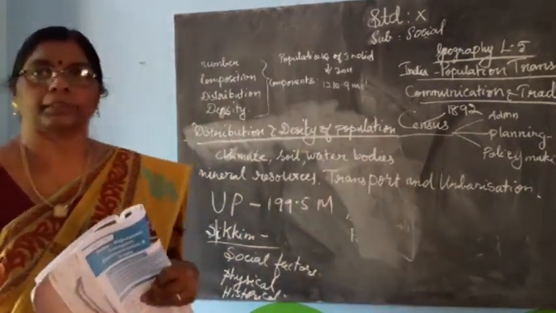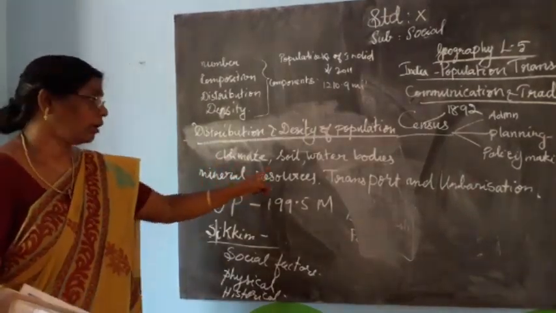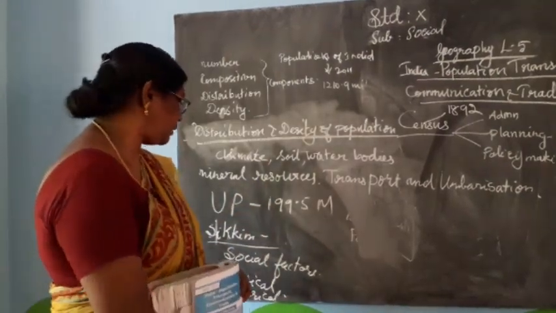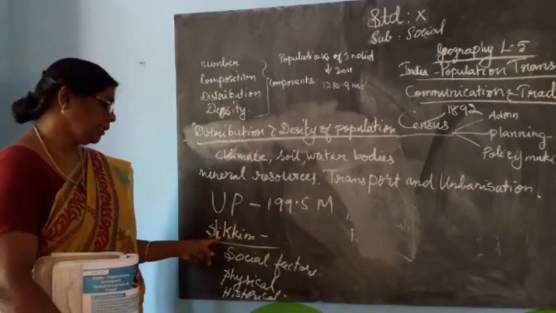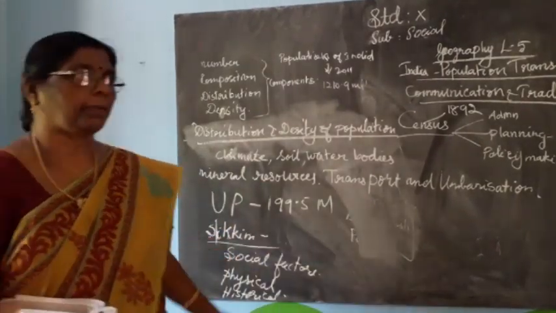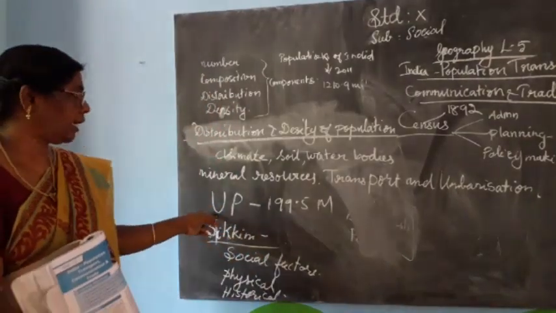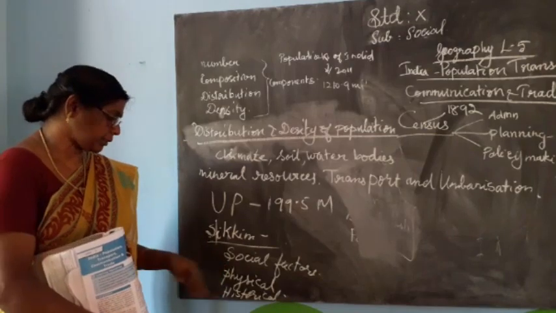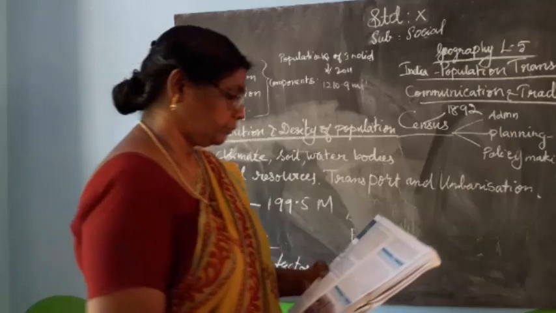What are the factors affecting the population distribution? Climate, soil, water bodies, mineral resources, transport and urbanization. UP is the most populous state and Sikkim is the least populous state.